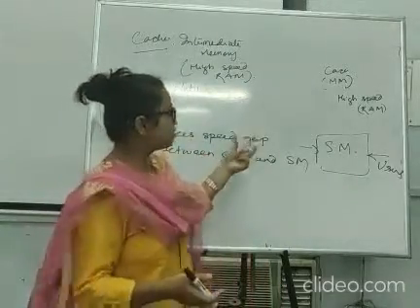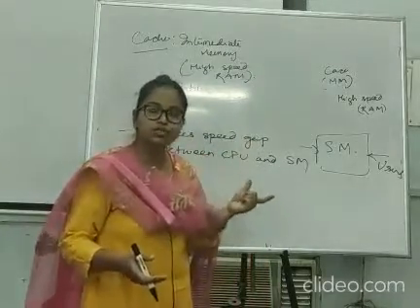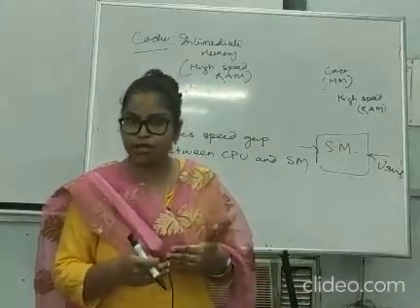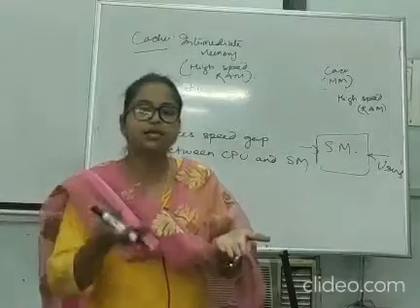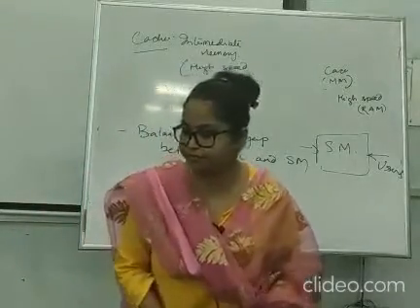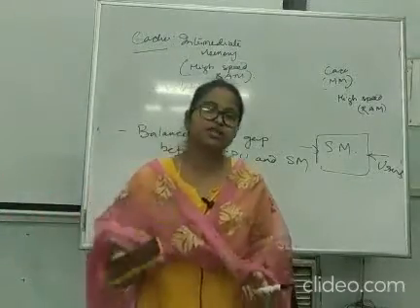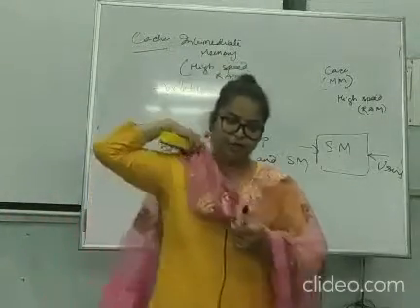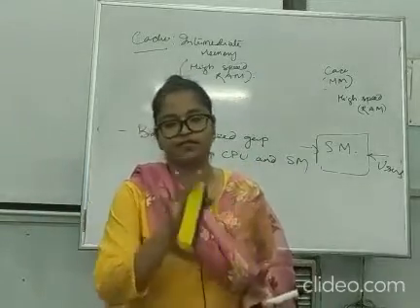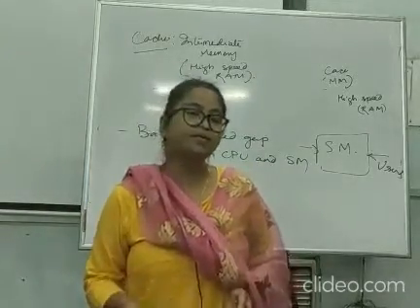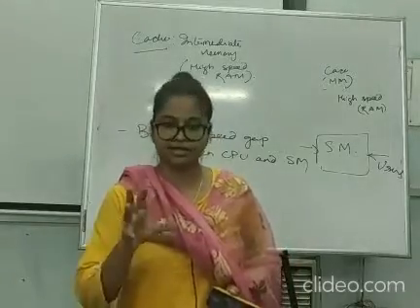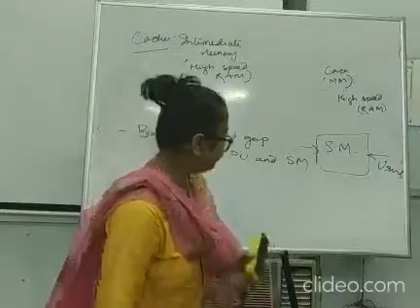So cache is smaller and it stores the most frequent instructions that need to be executed, and this way the CPU takes very less time to fetch data. Okay. Now the question arises, you may ask, ma'am, you are saying that yes, it has now become faster, everything is okay, but there may be a chance that it may not find the data it requires, because as I said, cache memory is limited.